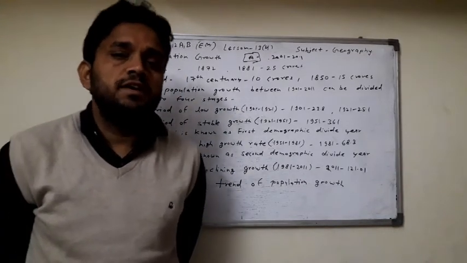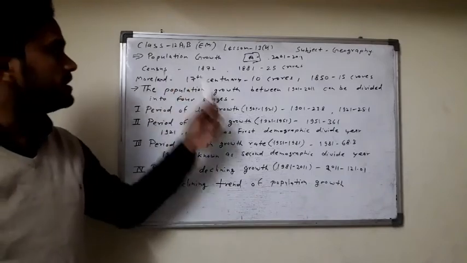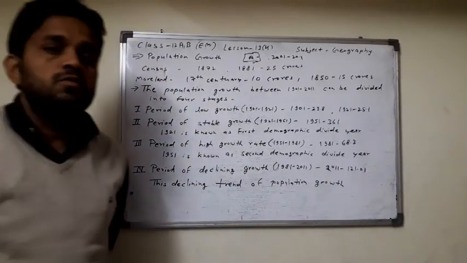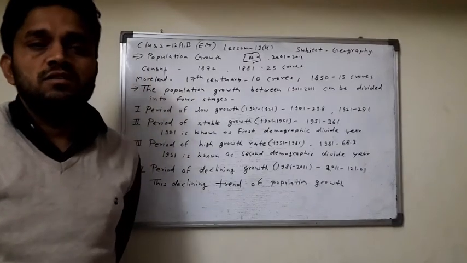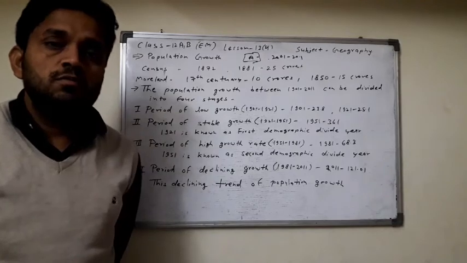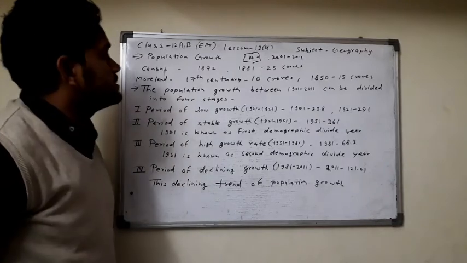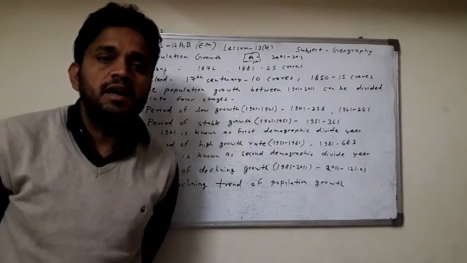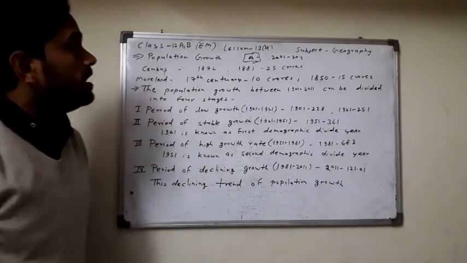First census of India was in 1872. What is a census? The counting of the people. Counting of the people is called the census. लोगों को गिनना, ठीक है? The counting of the people is called the census. And the first census of India was in 1872.